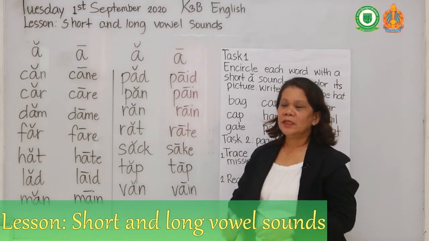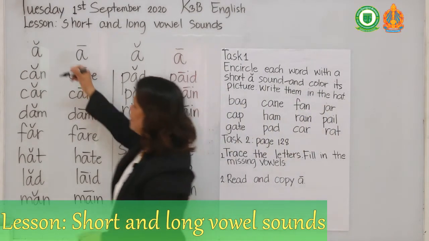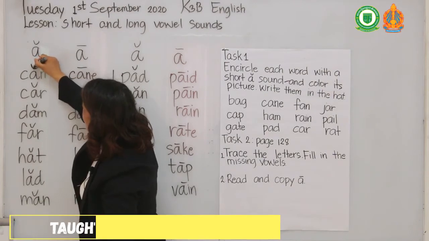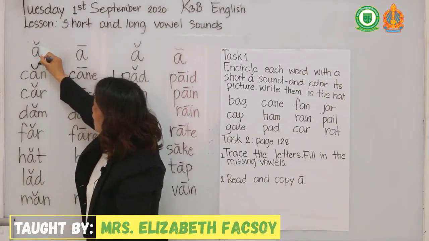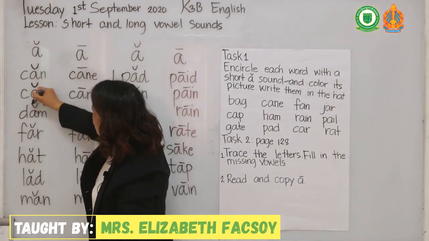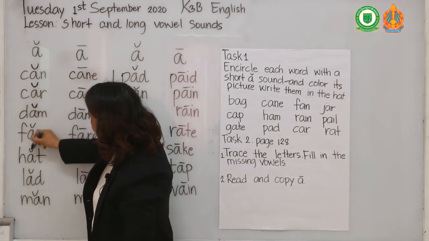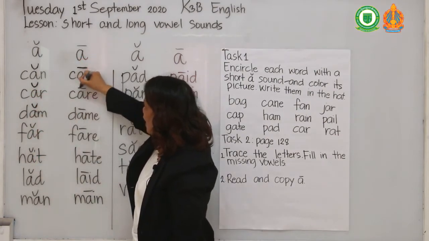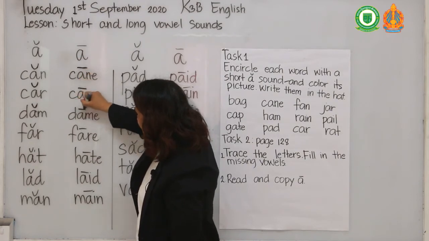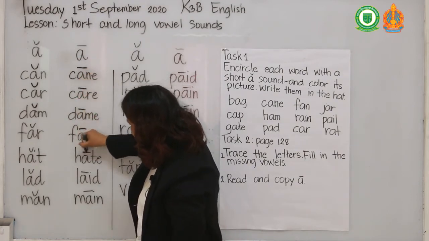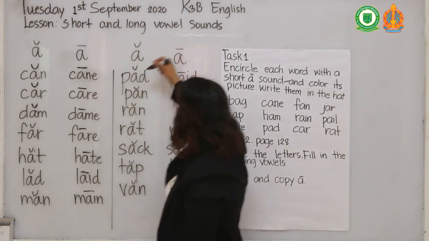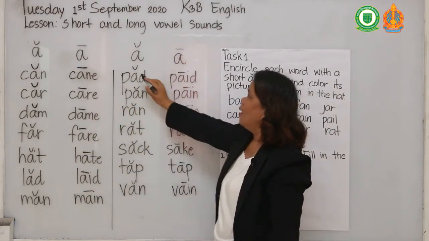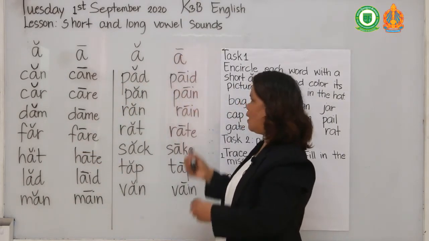What you're going to do is write this sign. A curved line here for short A, and a straight line for long A. Okay? You write curved lines and straight lines.